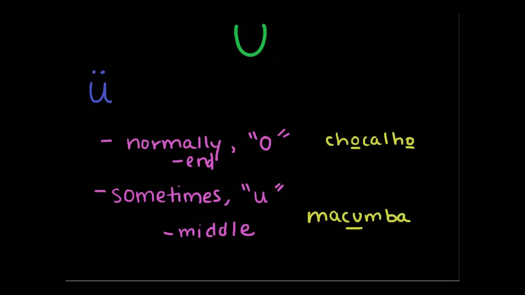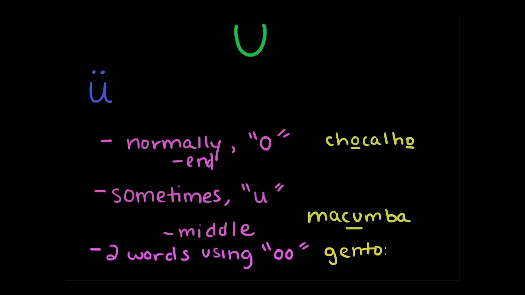Also, there are only two words that use OO for the oo sound, so we don't have to worry about this too much. Those two words are Gentoo and Vindaloo. Really the only two words using OO.